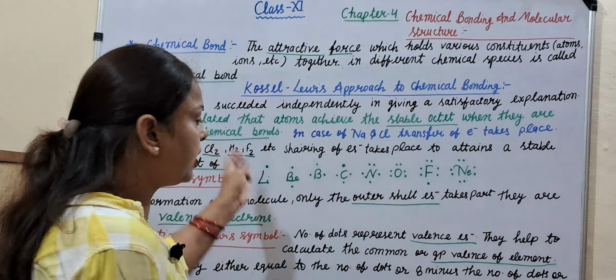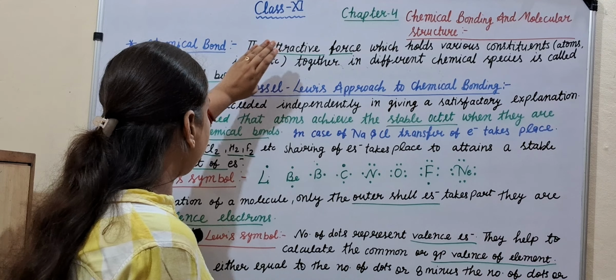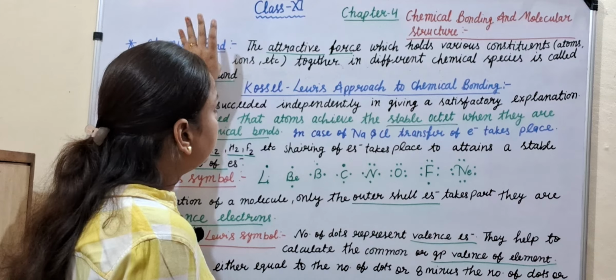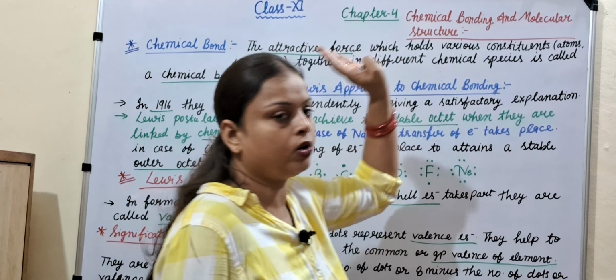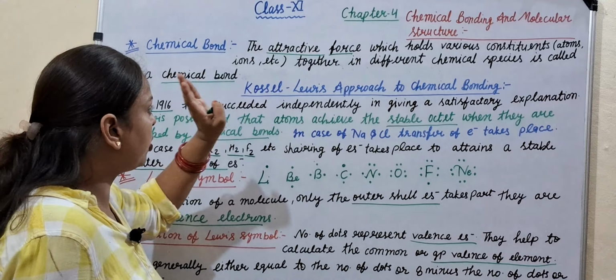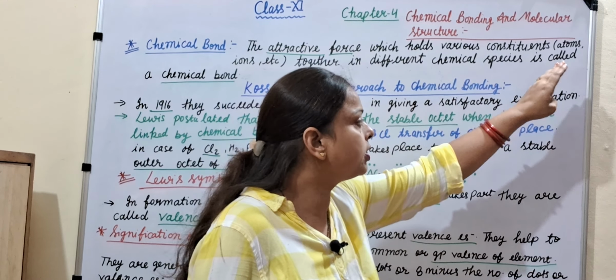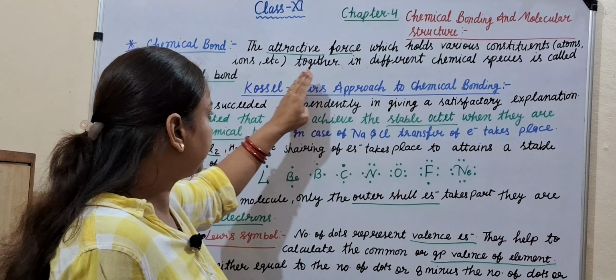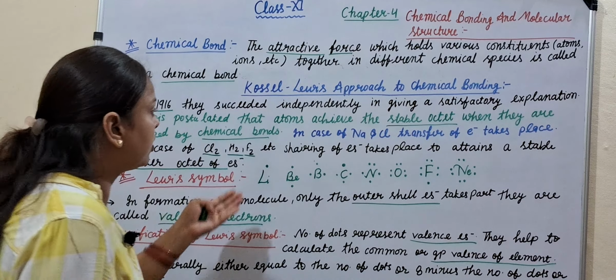This is today's topic. Today I discussed chapter 4, Chemical Bonding and Molecular Structure. What is a chemical bond? The attractive force which holds various constituents like atoms, ions, etc. together in different chemical species is called a chemical bond.